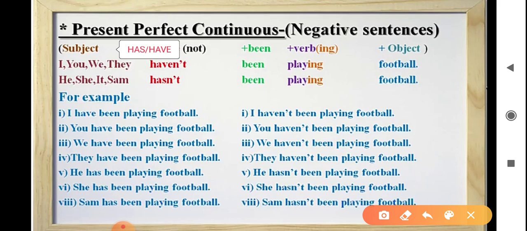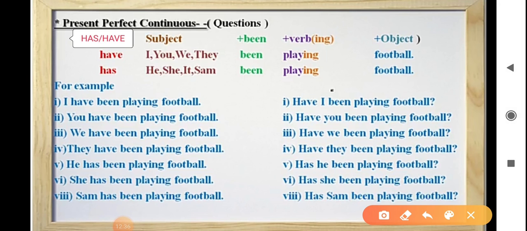I have not been playing football. You have not been playing football. We have not been playing football. They have not been playing football. He has not been playing football. She has not been playing football. Sam has not been playing football. The abbreviated form of have not and has not is haven't and hasn't.